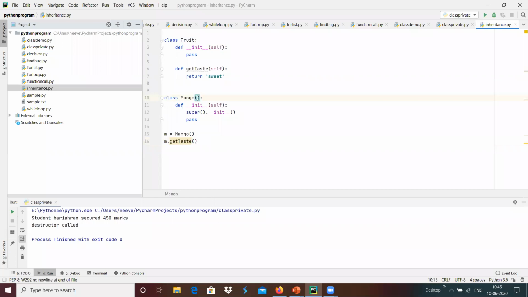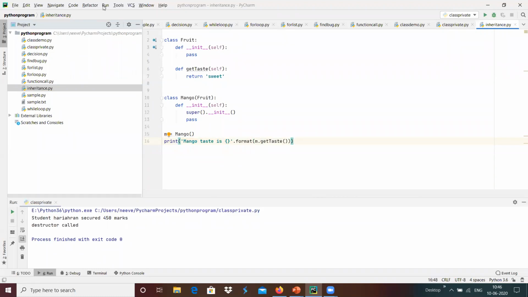Since we have derived this mango from a fruit, for example, I'm going to remove this. Yeah, maybe we will run this first. Yeah, I will do print mango taste is over here dot format over here.